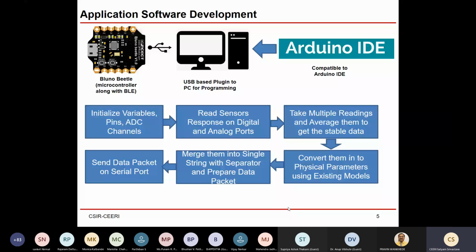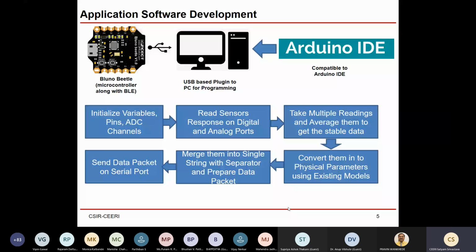The beauty of this board, why I keep insisting on it, is that it also provides you wireless services without using any additional hardware. You don't need any additional Bluetooth module, GSM module or Wi-Fi module. This has a wireless module on the board, so you can program it.